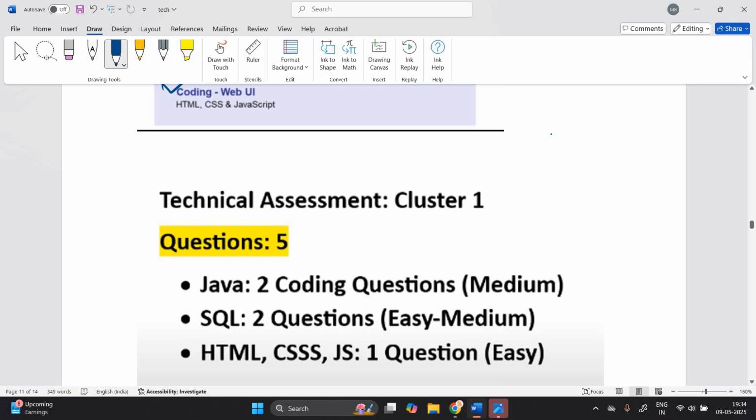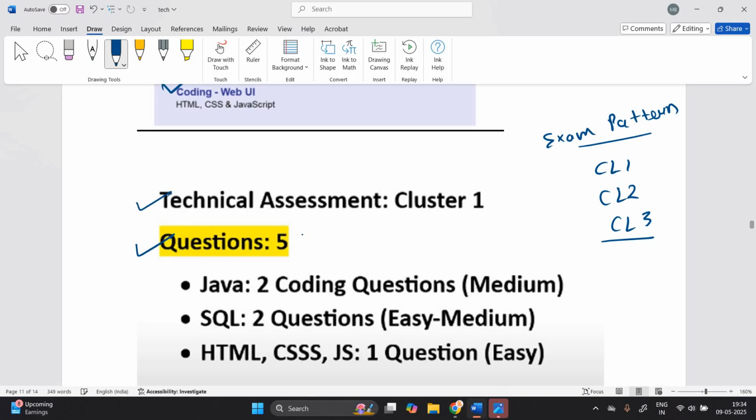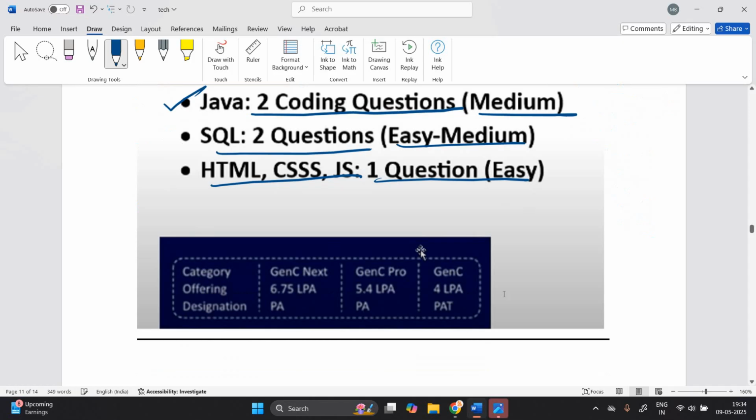Okay. So first of all, what about the exam pattern of the technical assessment? You have to check which cluster is allocated to you, and you have to prepare according to that. Technical assessment cluster number 1, total 5 questions are there. Java 2 coding questions medium level, SQL 2 questions easy to medium, HTML, CSS, JS 1 question, and these are the timings.